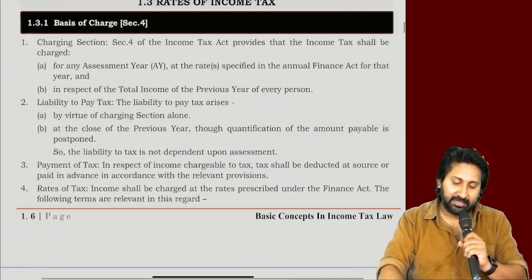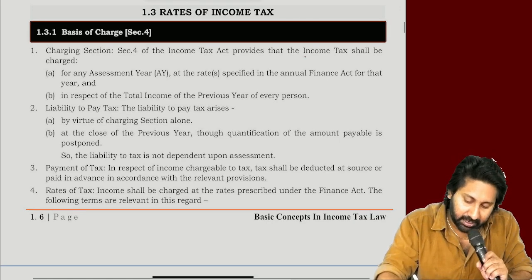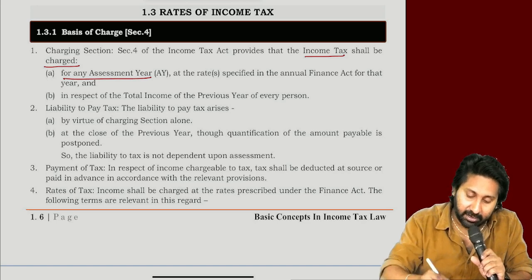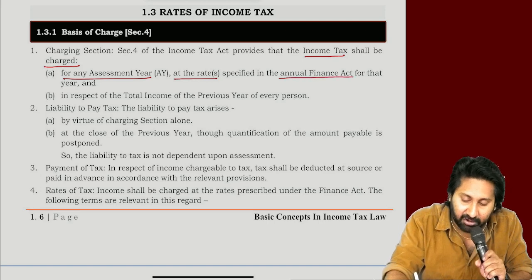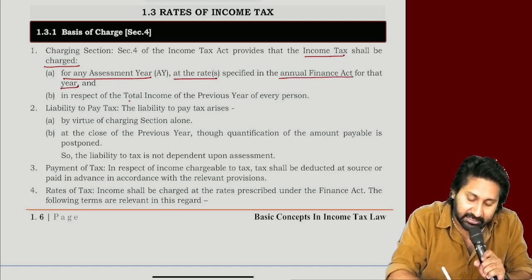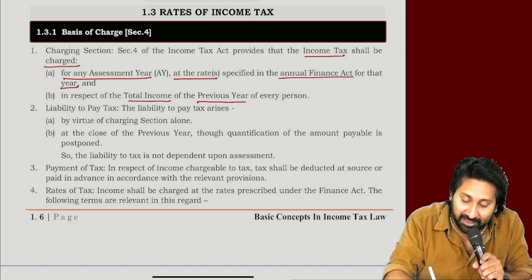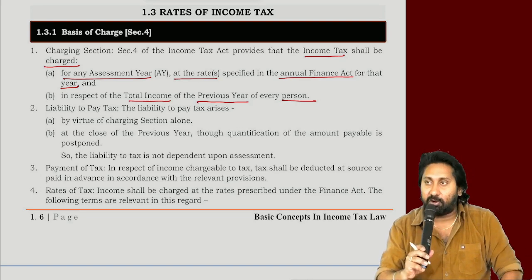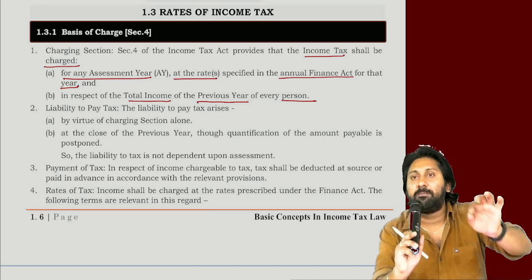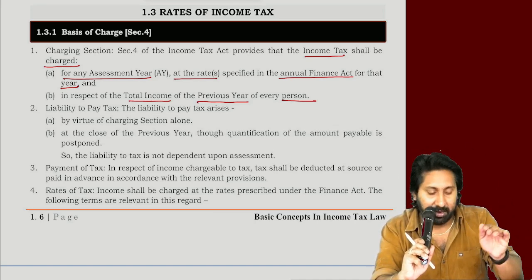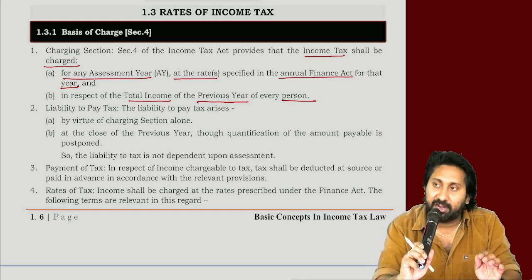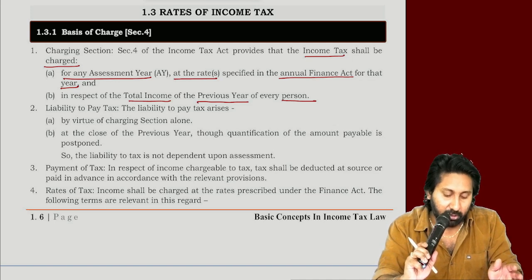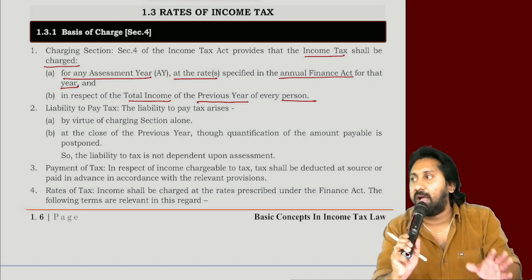Income tax shall be charged for any assessment year at the rates specified in the Annual Finance Act for that year, in respect of total income of the previous year of every person. Read again, both lines.